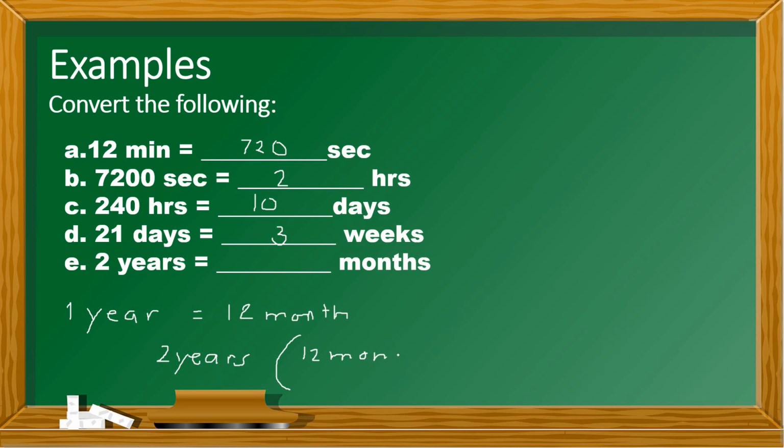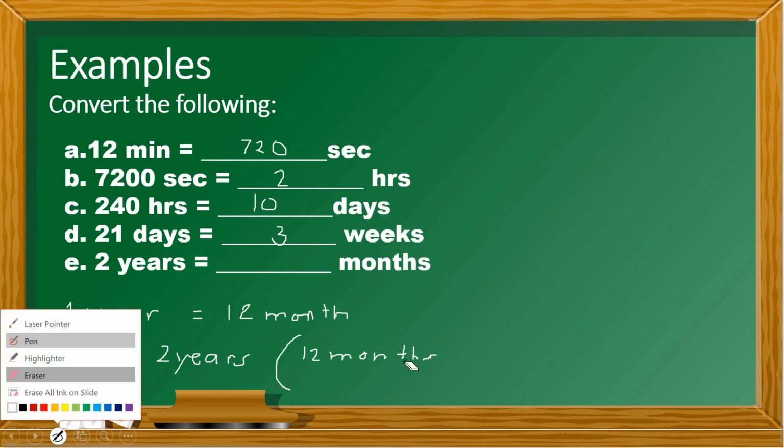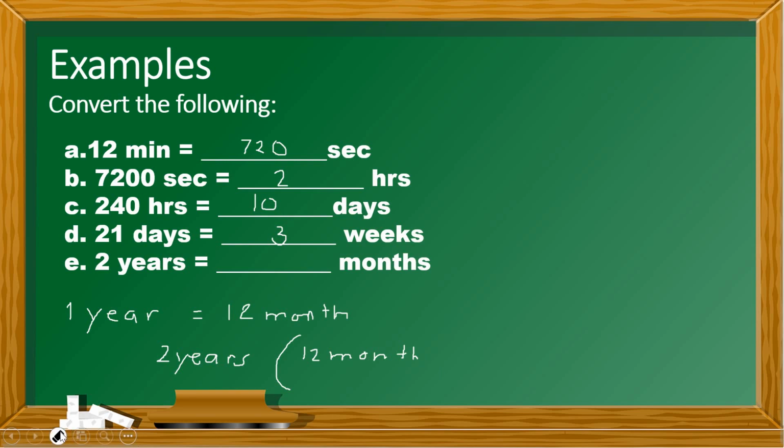Okay, 12 months. Again, medyo malikot yung aking mouse, since I'm using a mouse, you know. So 2 years times 12 months over 1 year.